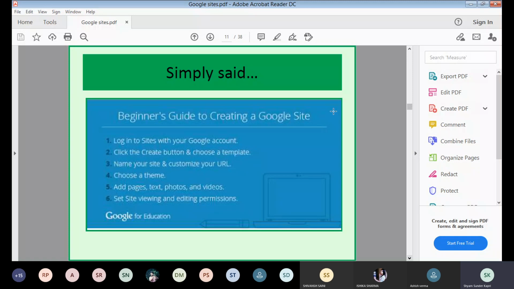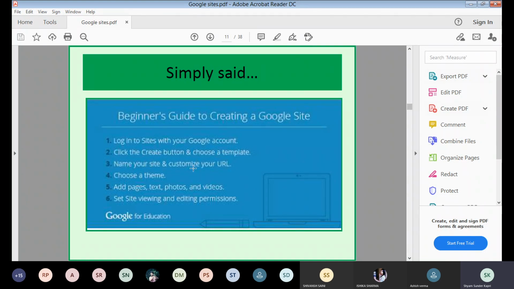I started creating a Google site, a beginner's guide to creating a Google site. Log into Sites with your Google account, your Google account with Gmail. First you have to log into your Gmail, then you start with sites.google.com and click the create button or choose a template. You can start with a template or a theme, or you can start with a blank theme as I started.